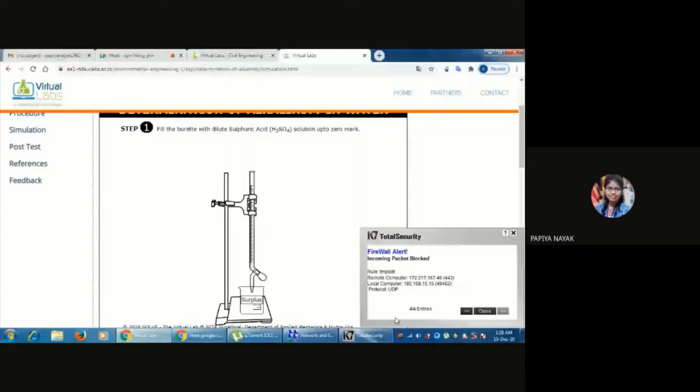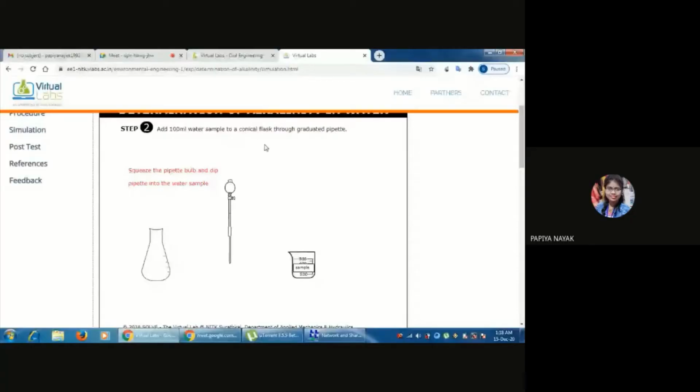Now add 100 ml water sample to a conical flask. So this is the conical flask, and this is the container which is filled with the water sample. First we take 100 ml water sample with the help of a pipette, and keep this 100 ml water in a conical flask.